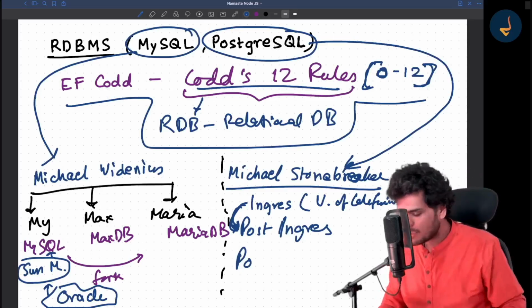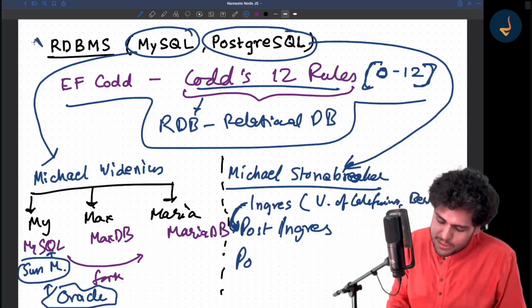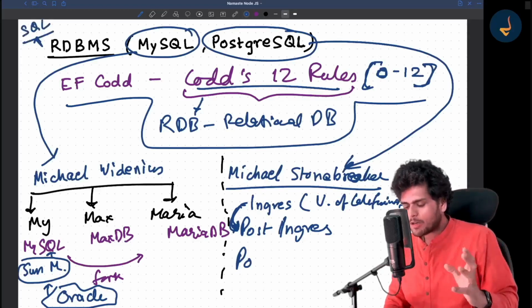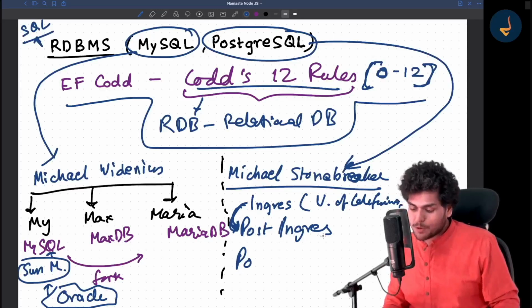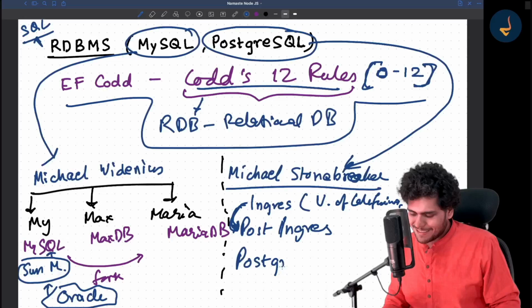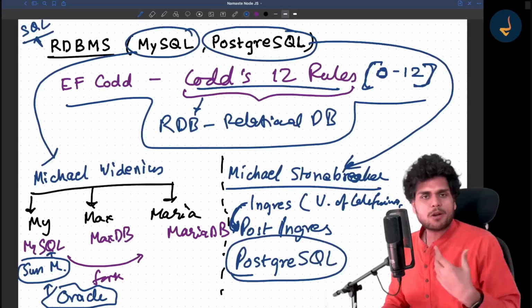I will tell you what it is, but all relational databases, RDBMS, use SQL. So think about it: he was creating a relational database, Post-Ingres and SQL, so the name became PostgreSQL, right? This is the official name of it, but people call it Postgres.